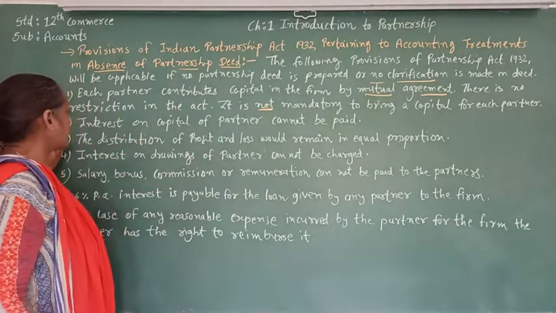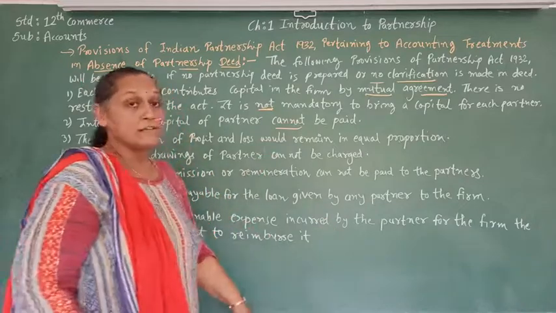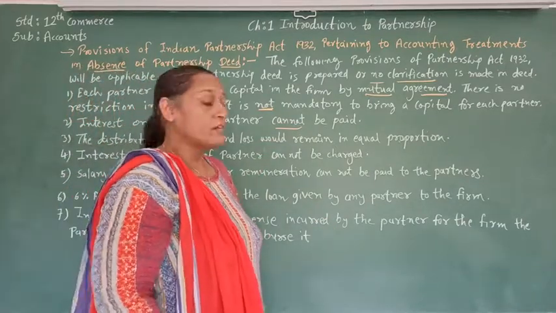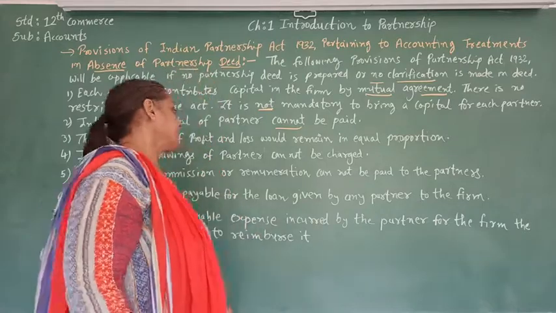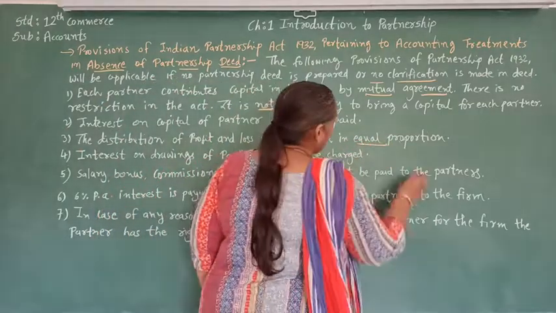The next provision is that interest on capital of a partner cannot be paid. According to the Act, no partner is entitled to get interest on capital. The third one is that the distribution of profit and loss would be in equal proportion.